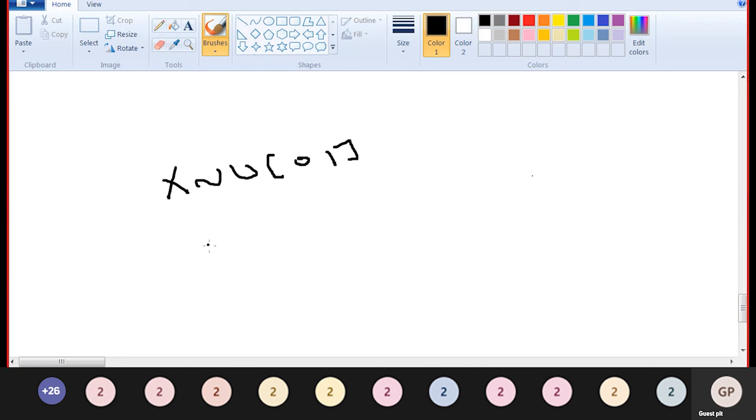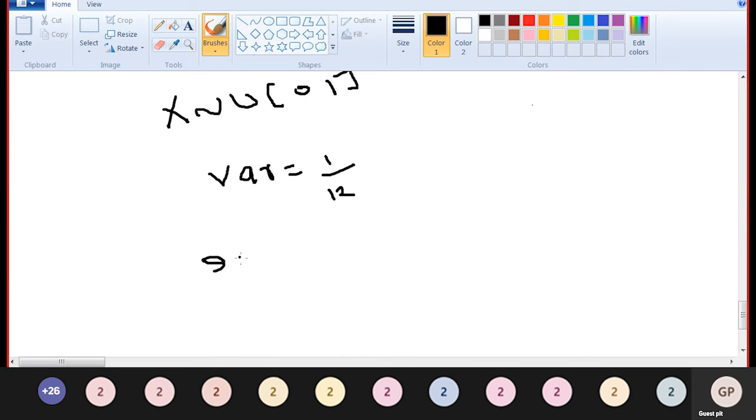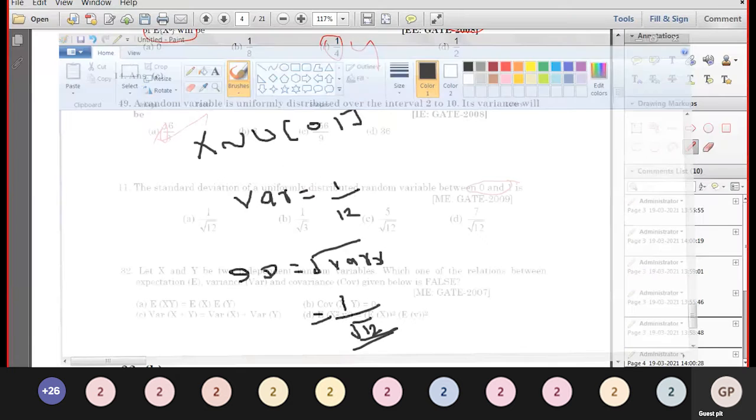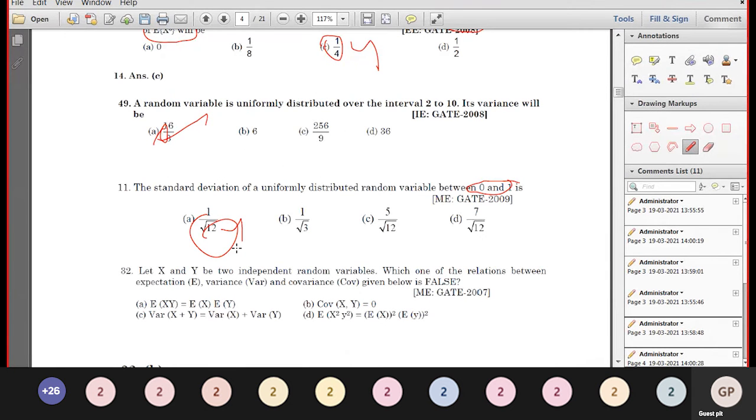Find the variance first. Variance equals b minus a, 1 minus 0, the whole square, divided by 12, so 1 by 12. Standard deviation is nothing but the square root of variance. Square root of variance of x is equal to 1 by square root of 12. This is the standard deviation of the uniform distribution.